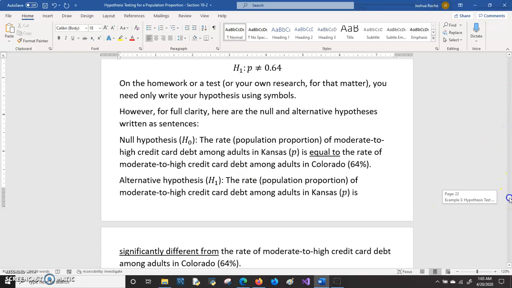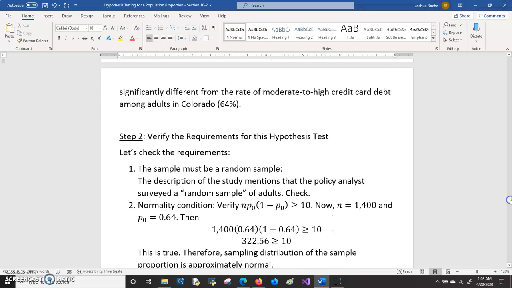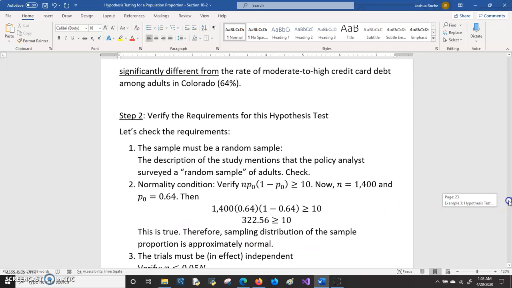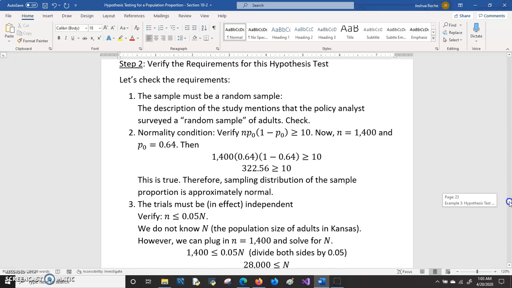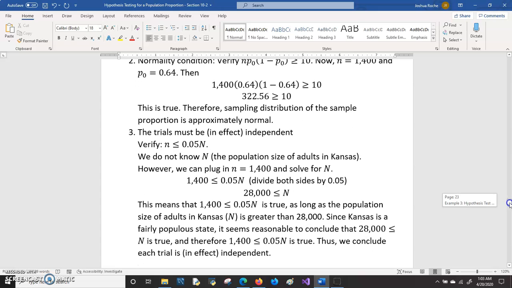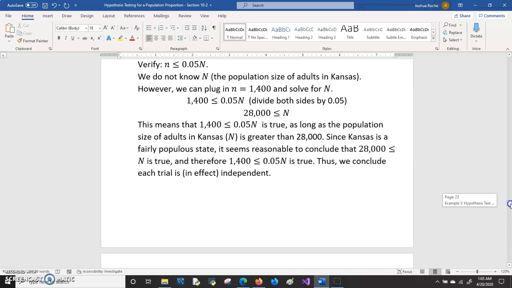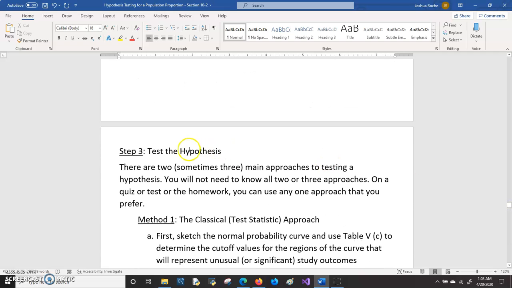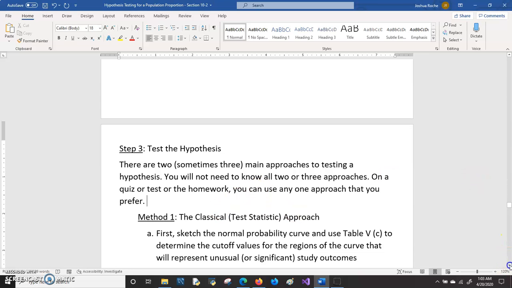We'll move on to step 2. Step 2 again is to verify the requirements for this hypothesis test. And in this lecture, I won't go into detail on step 2. It's very similar to the very first example we did in the first 2 videos. But I'm going to go on to step 3, test the hypotheses. And there are a couple different approaches that we'll take a look at.